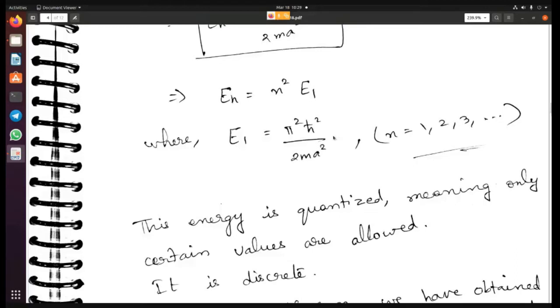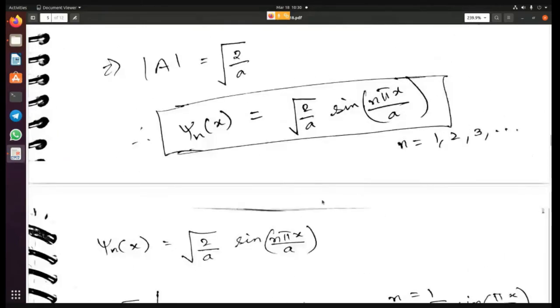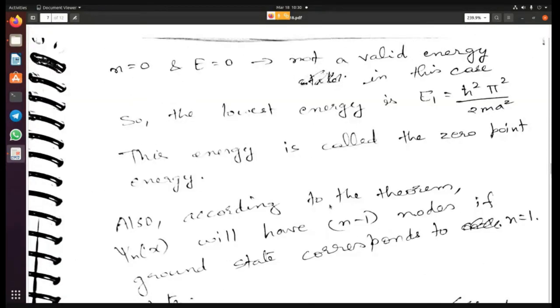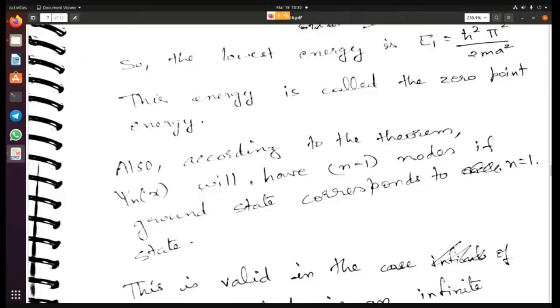So this 0 point energy in the case of particle in a box or particle in an infinite potential well is going to be E1, which is equal to pi square h cross square by 2m a square. So this is known as the 0 point energy. All right. Okay, so this is what I'm talking about here.